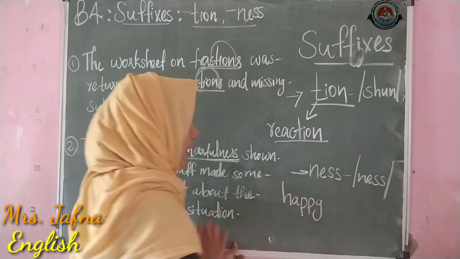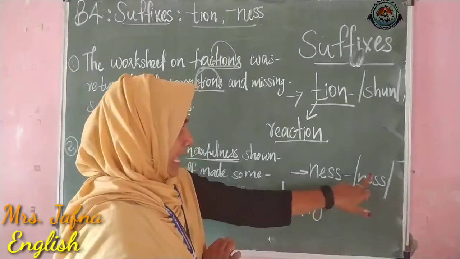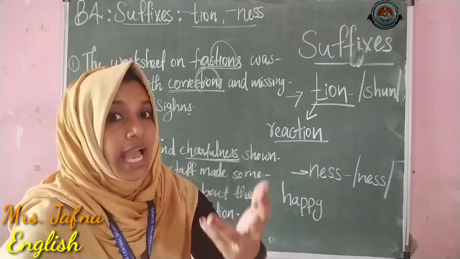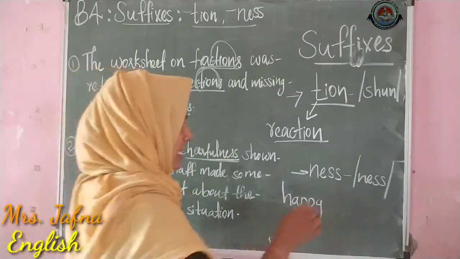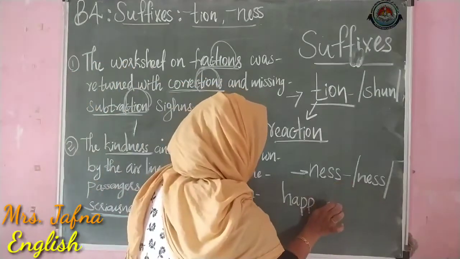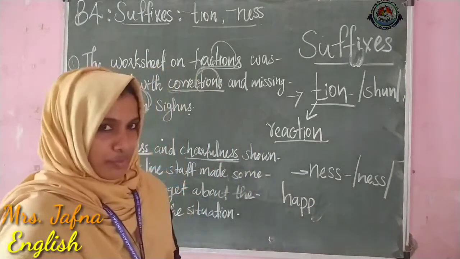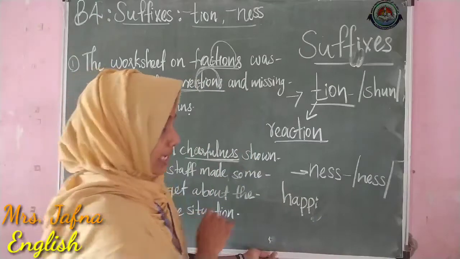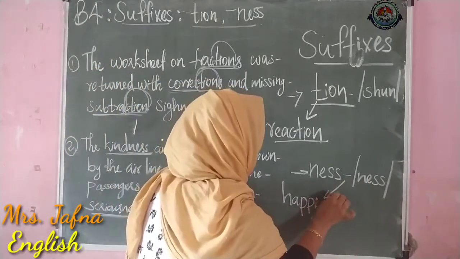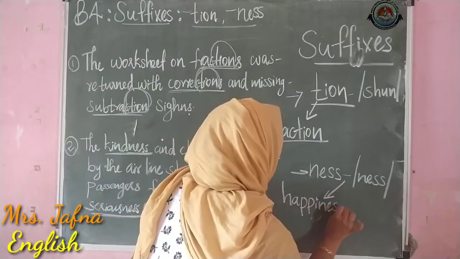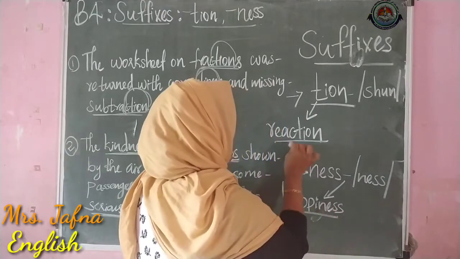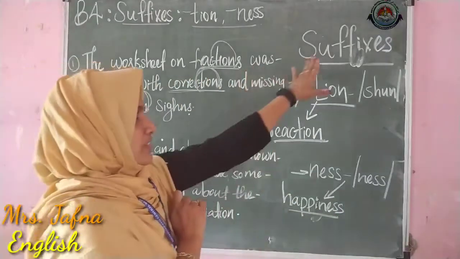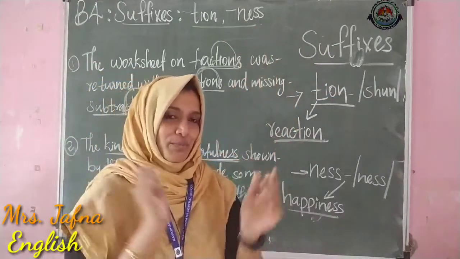Let's add N-E-S-S to this word. So it becomes happiness. If you are adding this, the letter Y we need to remove, and instead of that we have to write the letter I, then add N-E-S-S: happiness. So suffixes are groups of letters.